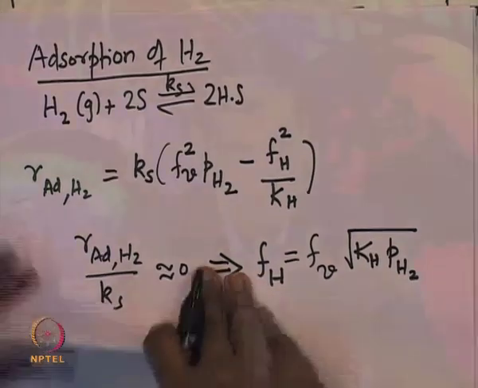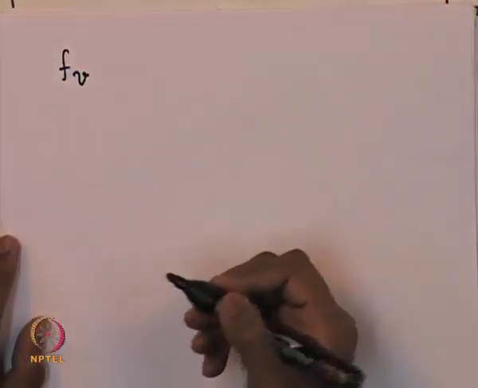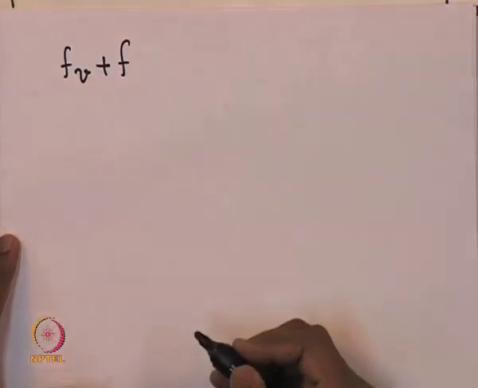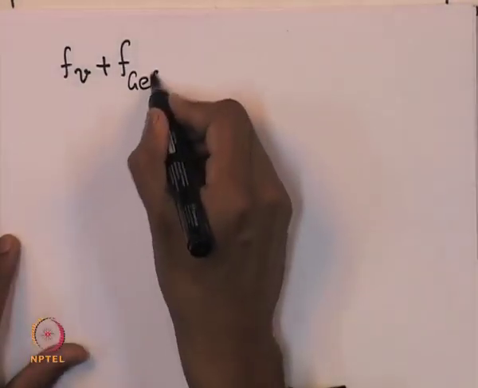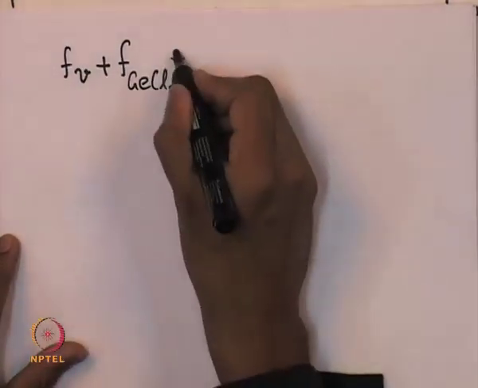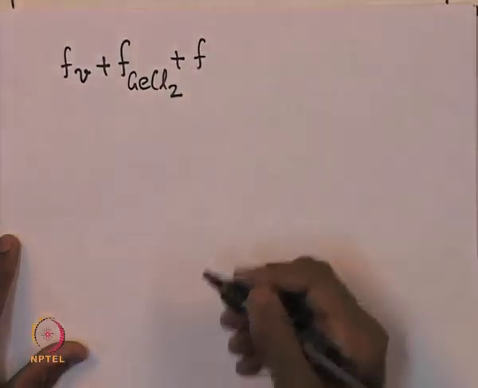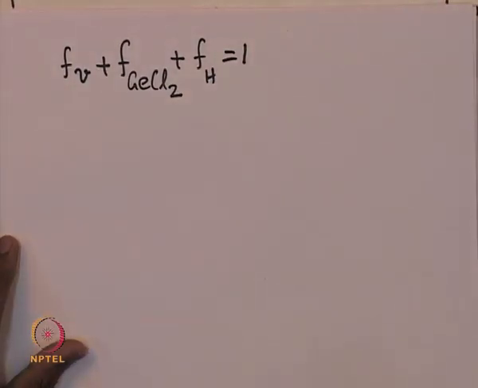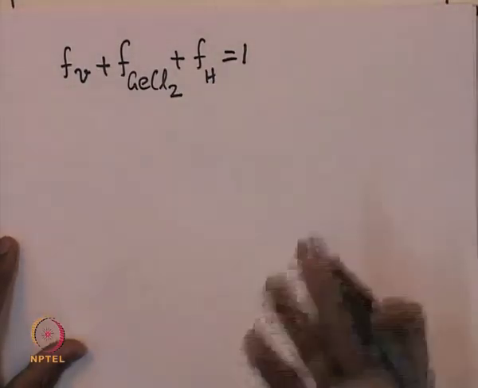So now the total number of sites which is present in the catalyst is actually a constant, because it's a conservation property. So the conservation property can be written as Fv, which is the total fraction of vacant sites, plus the sites on which the germanium chloride is bound, plus the fraction of sites on which the hydrogen atom is bound, that should be equal to 1, because the total number of sites present in the catalyst is a constant.